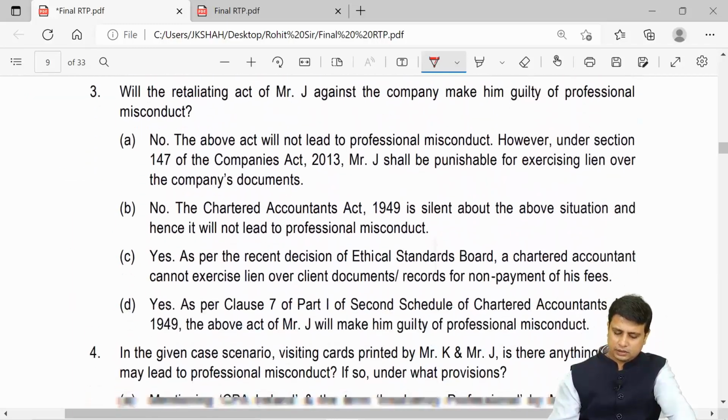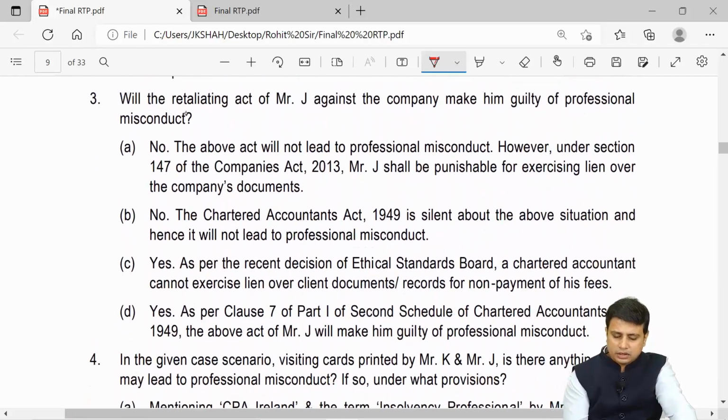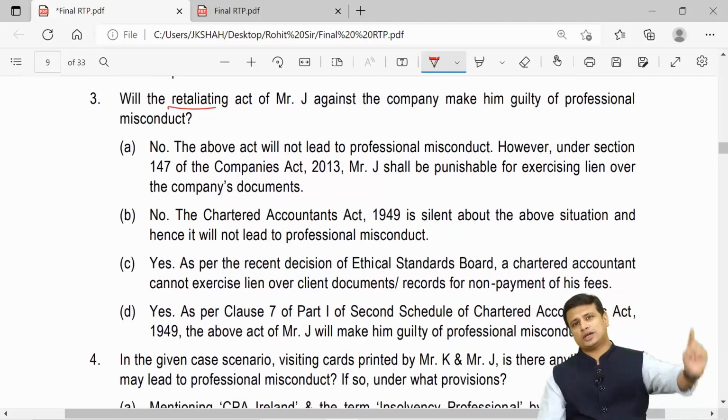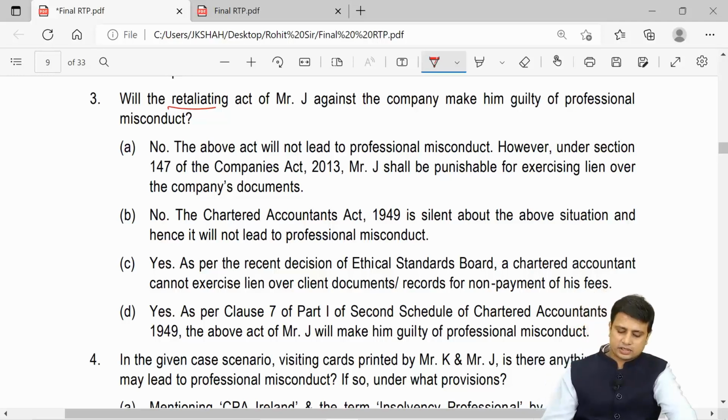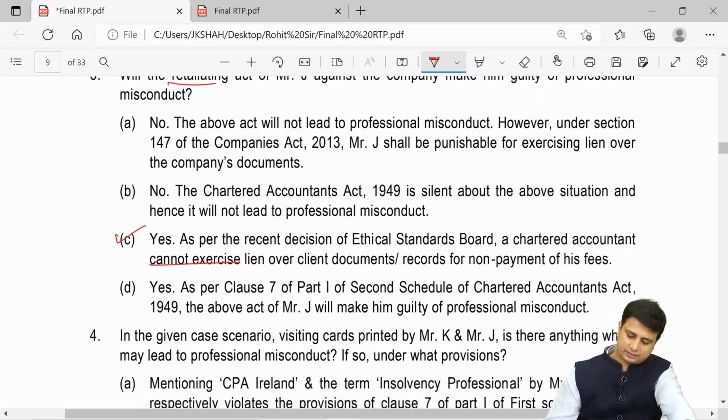Next, will the retaliating act of Mr. J against the company make him guilty? Can he exercise the right of lien? My friends, if you recollect the ethical standards board of ICAI, we cannot have a right of lien. We have discussed this in professional ethics as well as company audit while discussing right of lien. So in this case, as per the recent decision of the ethical standards board, a chartered accountant cannot exercise a lien over the client's documents and records for non-payment of his fees.